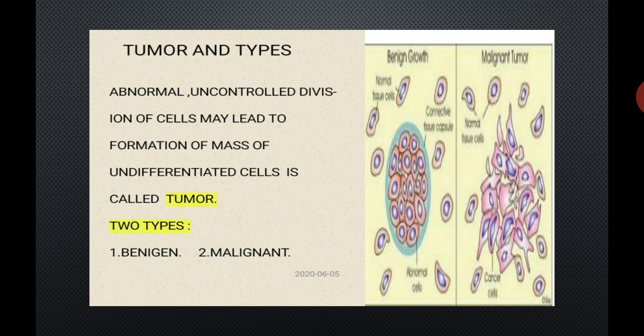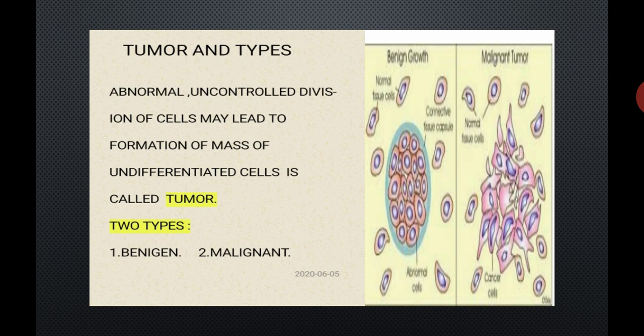So this mass of undifferentiated cells is formed because of the uncontrolled and abnormal growth of cancer cells, and that mass is known as a tumor. There are two types of tumor: benign tumor and malignant tumor. So here is your 2 marks question: define tumor and enlist the two types of tumor.